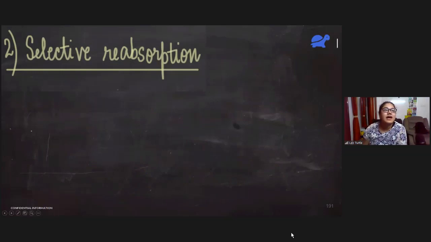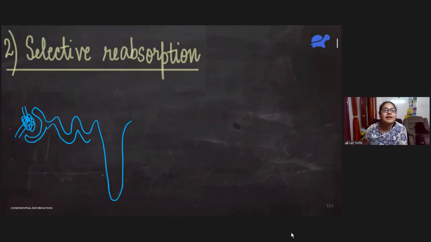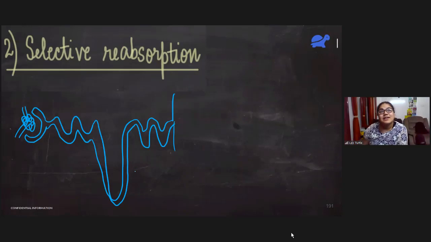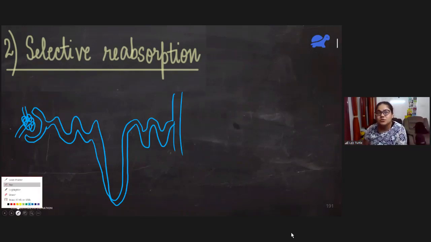So, again a quick diagram. This is the Bowman's capsule and this is the PCT, proximal convoluted tubule. We have the loop of Henle, then the distal convoluted tubule, and the collecting duct. Selective reabsorption takes place in all of these parts. Let me quickly write in which part what gets absorbed.